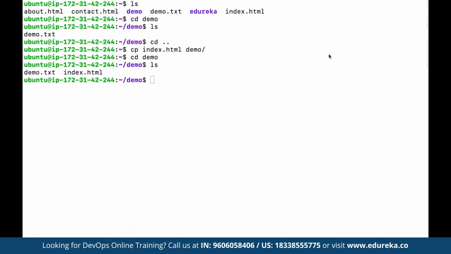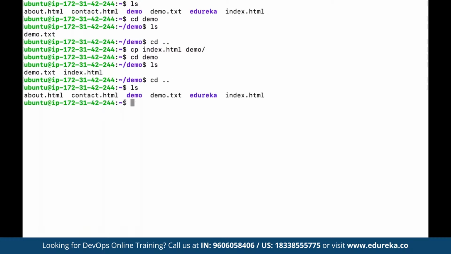And same like cp, we also have mv. So copy is when we have made a copy, and now if you want to move the files altogether, let's say if we again come back to our directory here, we can define directory. Let's say here we have these files. Now we want to move the contact file directly into demo. So here we can define mv, same process. We want to move the file contact.html into the demo folder.